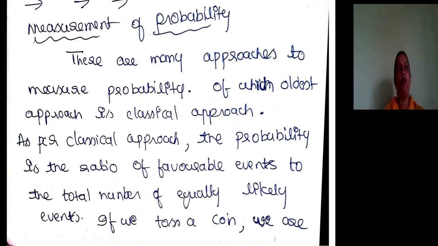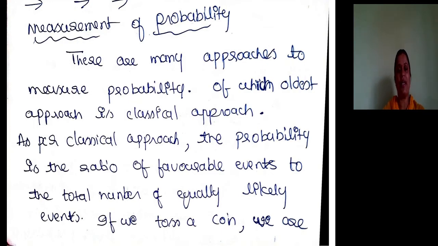Now we are concentrating on how to measure probability. There are many approaches to measure probability, but as per the classical approach, we can measure probability by having the ratio of favorable events to the total number of equally likely events. Let me explain with an example.